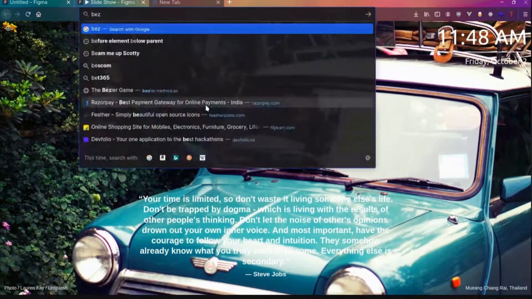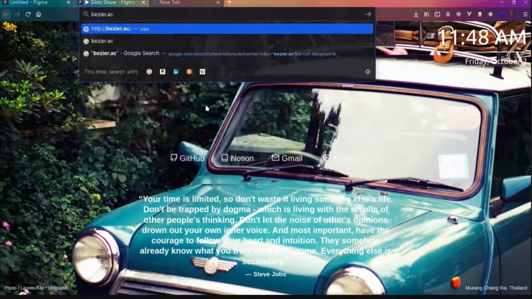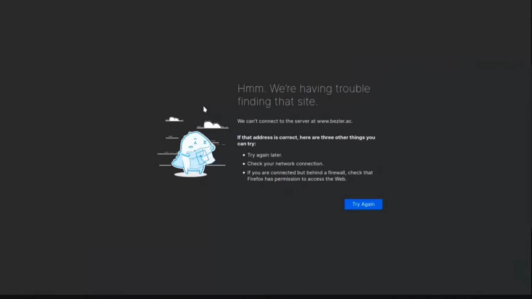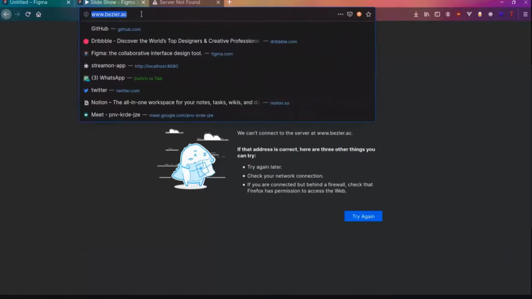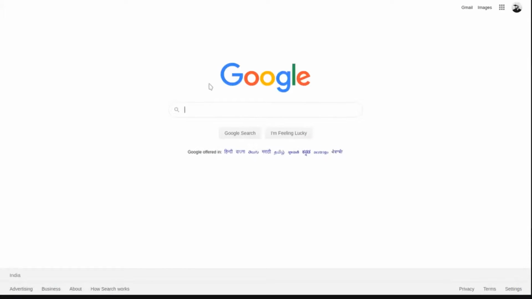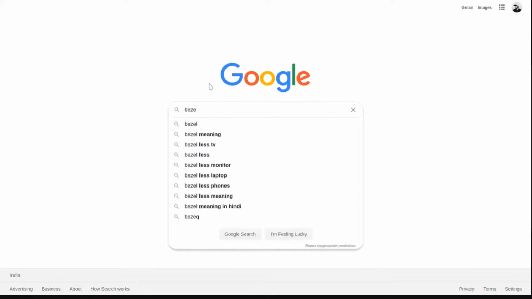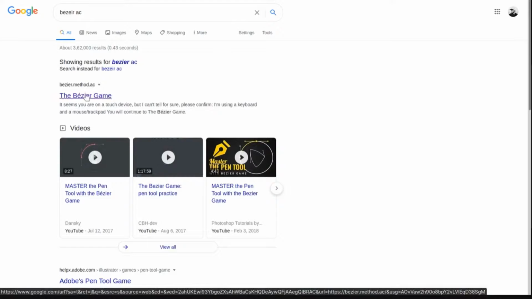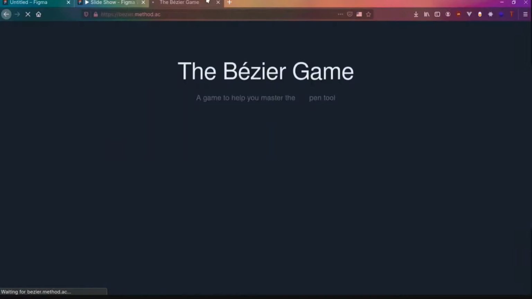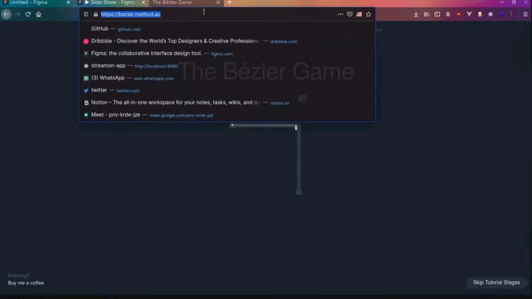Bezier dot, not quite sure. So let's Google that out. Yeah, bezier.method.ac. You can head over to this website. I'll share the link in the chat for you guys.